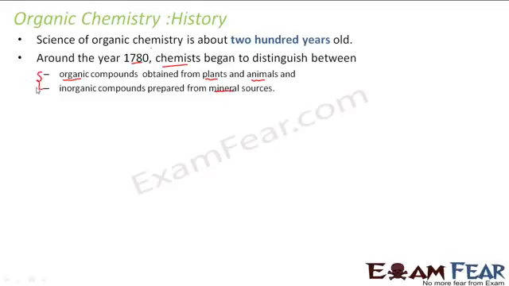So this was the basic category where, around the 1780s, chemists began to put various things in two buckets: organic compounds and inorganic compounds. Organic compound means something which is derived from plants and animals, the natural thing, right? Natural, from plant and animal. And inorganic, something which is from minerals, from mines. So this was the differentiation parameter in 1780.